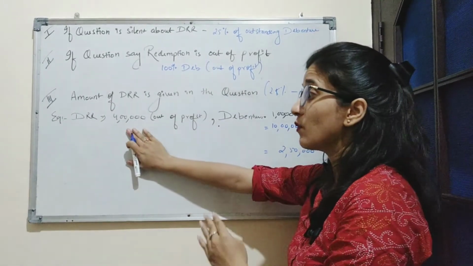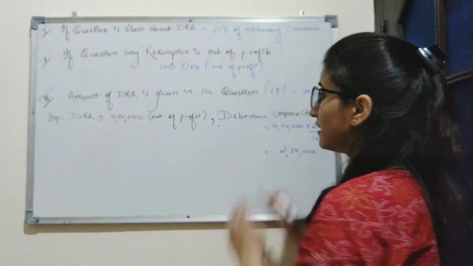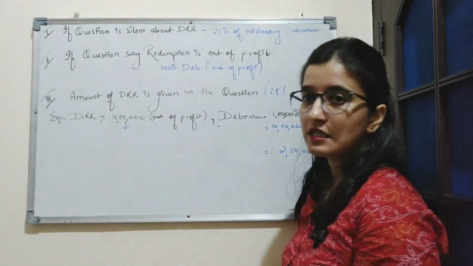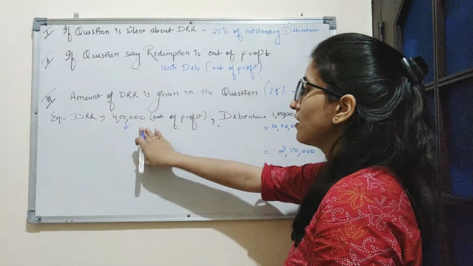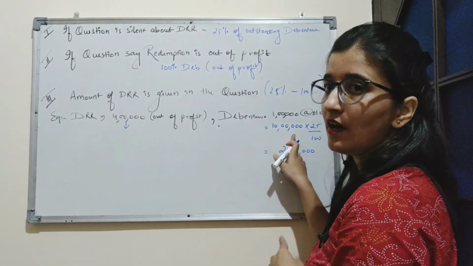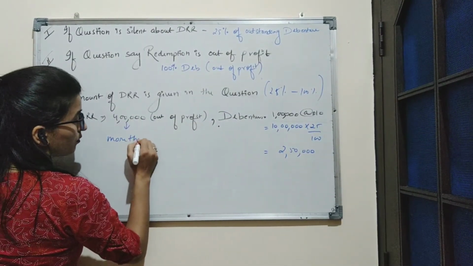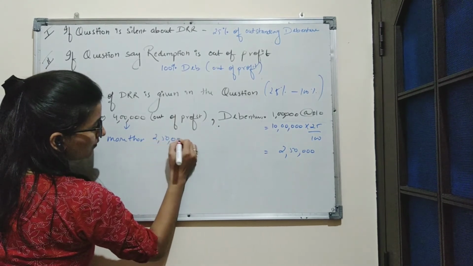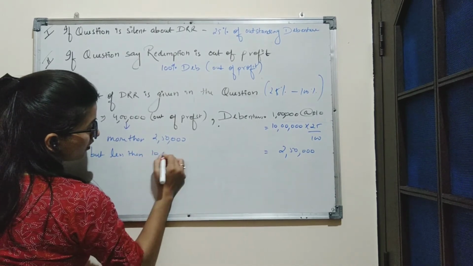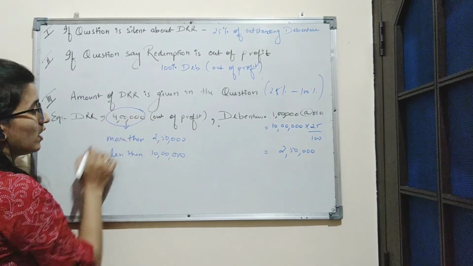But in the question it is given that you have to create DRR of 4 lakh. So in this case, we will transfer this whole amount of 4 lakh to DRR. This 4 lakh is more than 2,50,000, but less than 10 lakh. So in this case, we will transfer this whole amount to DRR.